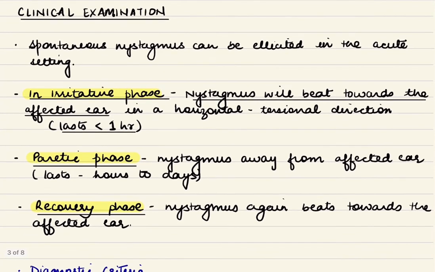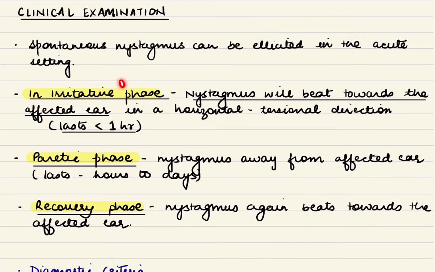The clinical examination part. Now, we can elicit spontaneous nystagmus in the acute setting. Now, nystagmus is involuntary, rhythmic, oscillatory to and fro movement of the eyeball, and it has a fast component and a slow component. And we denote the direction of nystagmus by the fast component. For example, if the fast component is towards the right side, it is denoted as a right beating nystagmus, and vice versa.